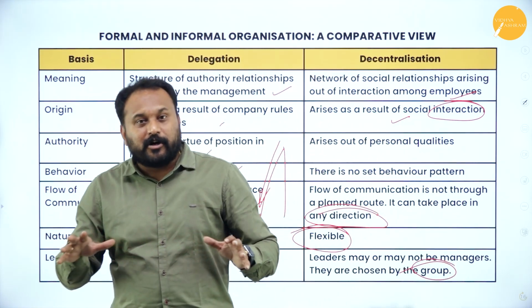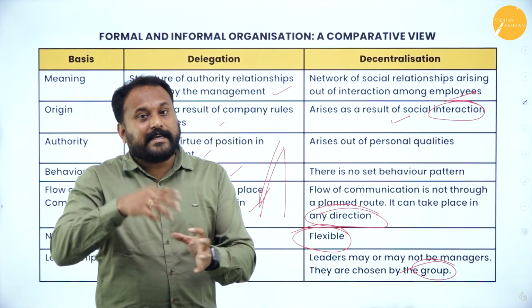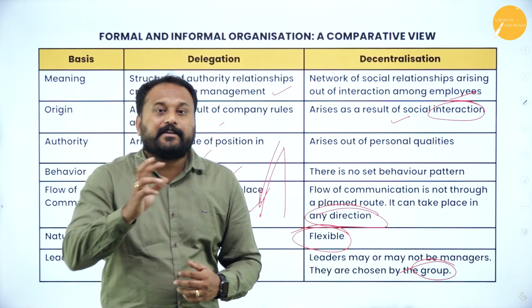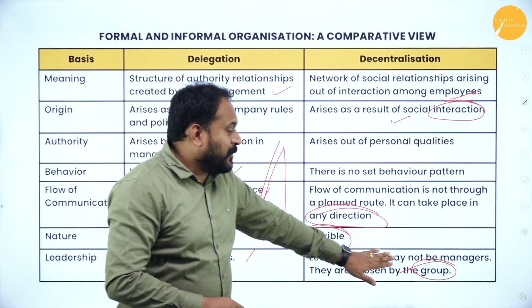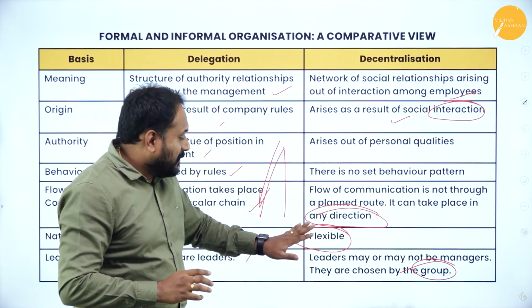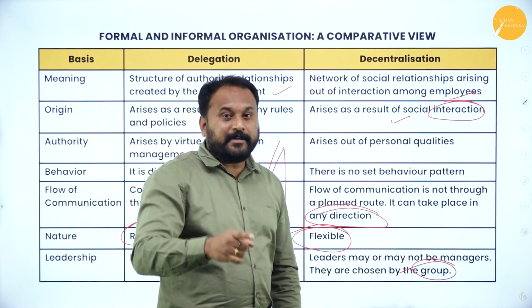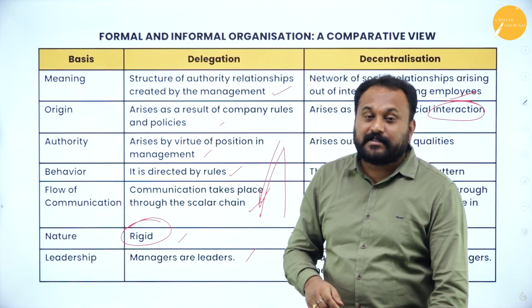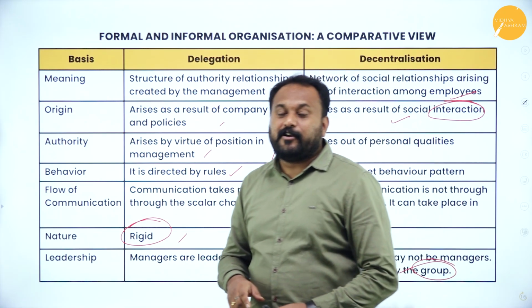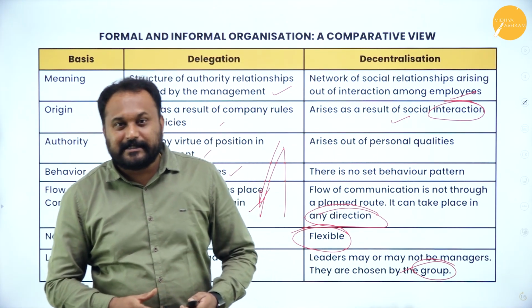When it comes to batting order, when it comes to bowling order, MS Dhoni used to ask Zaheer Khan about who should bowl the next over. See, again decentralization here. Leader may or may not be the manager. They are chosen by the group. Leader may not be only the captain. The group itself will choose who the captain is on the field. So that is what happens in decentralization.